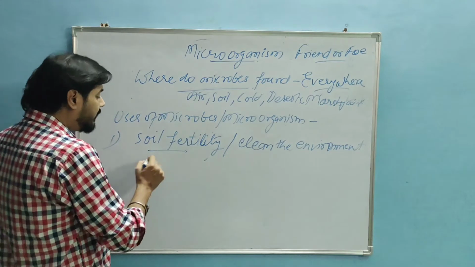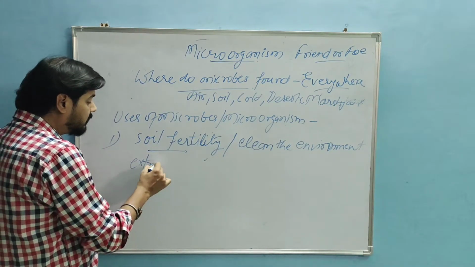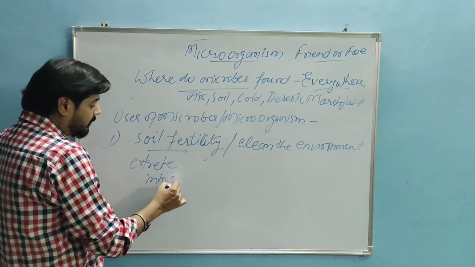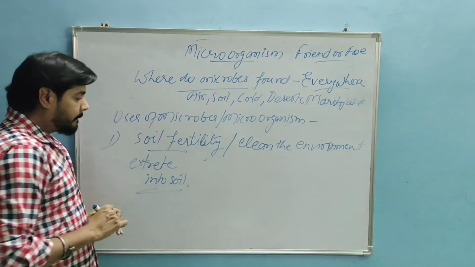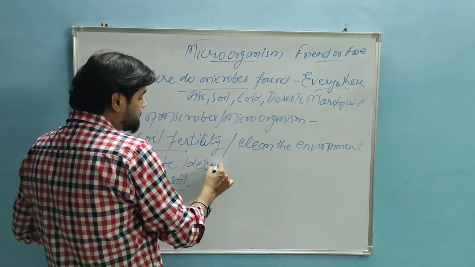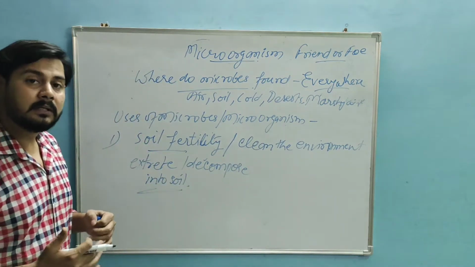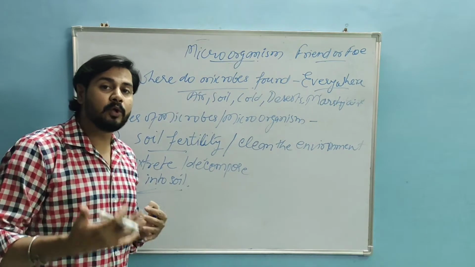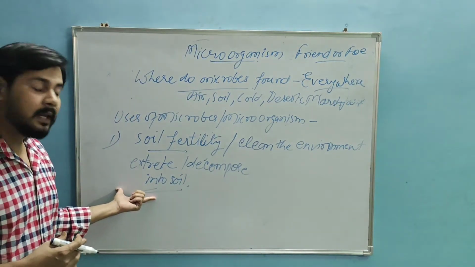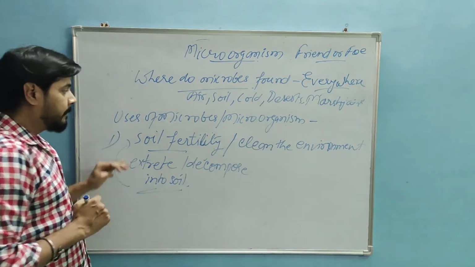When they decompose the animal waste or the dead bodies of the animals and mix it into the soil, this increases the fertility.